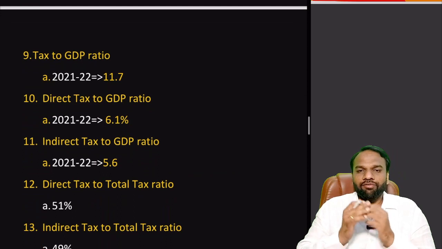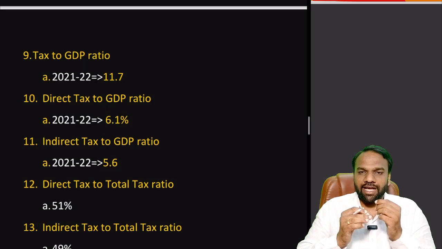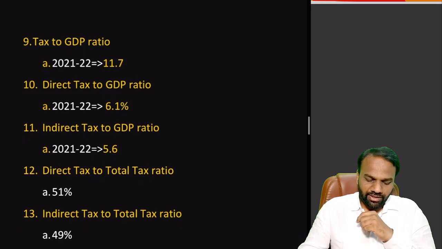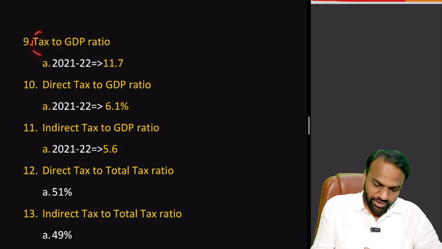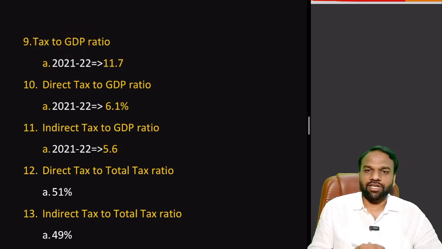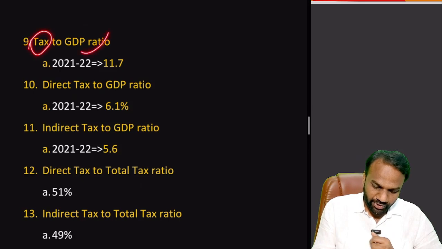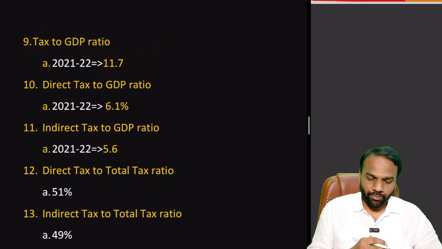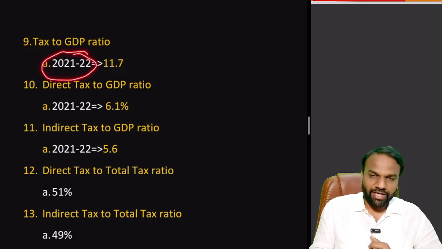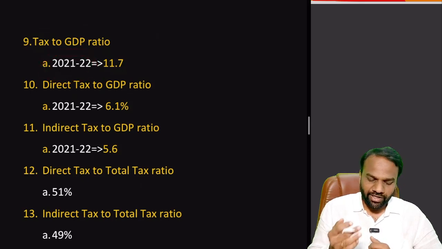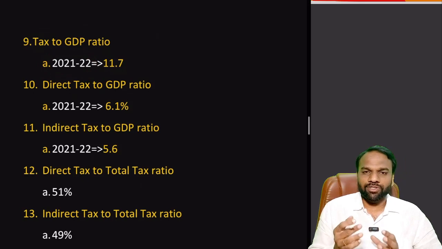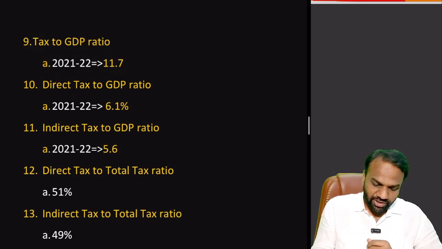Finally, whenever we are expressing any economic parameters of India, we generally express them as a percentage of GDP. So here these values are very important. Tax to GDP ratio: generally when expressing tax collection in India, we do not express it in absolute terms, but rather as a percentage of GDP. In India, the tax to GDP ratio is 11.7%. These are the values pertaining to 2021-22, but for the next year, whether 22-23 or 23-24, there will be no significant change.